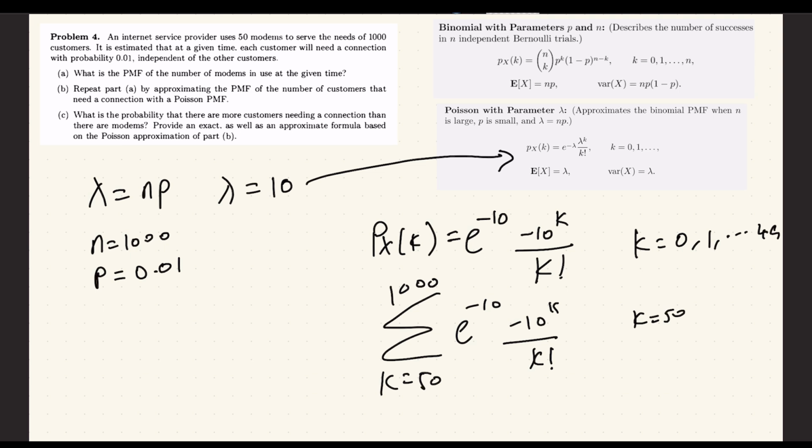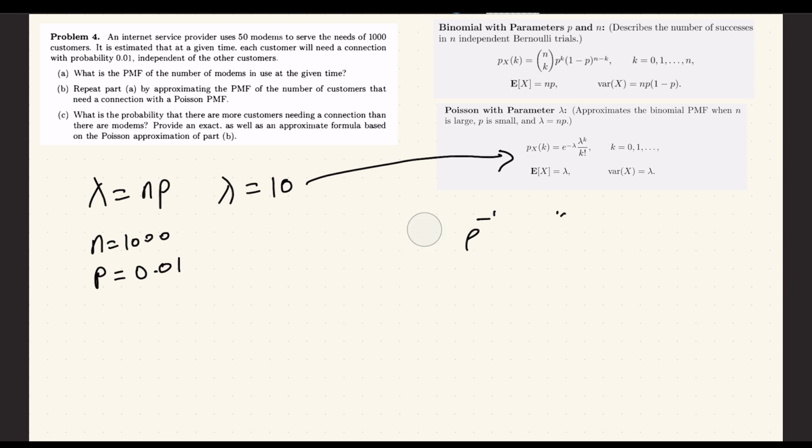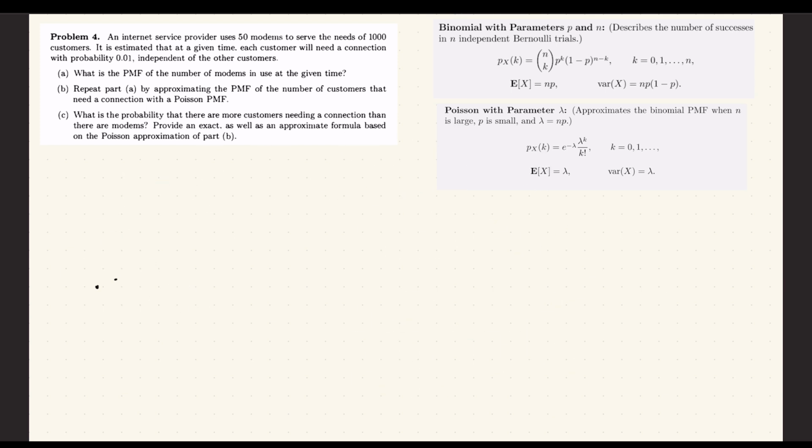Well, for part C, what is the probability that there are more customers needing a connection than there are modems? Provide an exact as well as an approximate formula based on the Poisson approximation of part B. Now let's think about what this is actually saying. What's the probability of 51 customers or more needing a connection? Because it's asking, what is the probability that there are more customers needing a connection than there are modems? So we start at 51. That's the point where we have extra customers needing modems, and a customer can't find a modem.